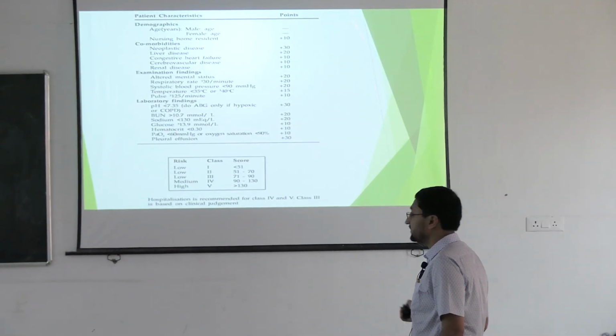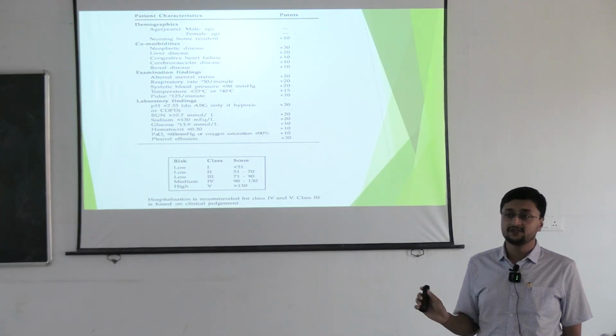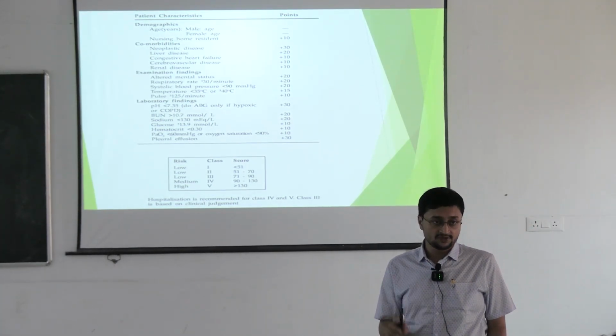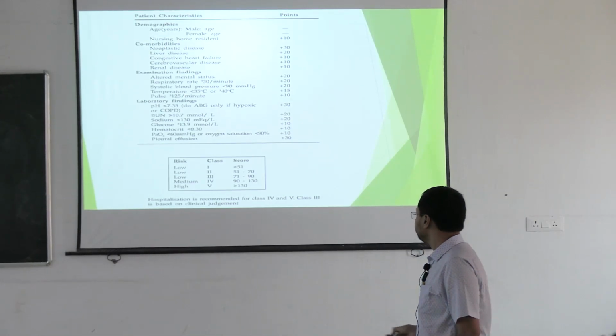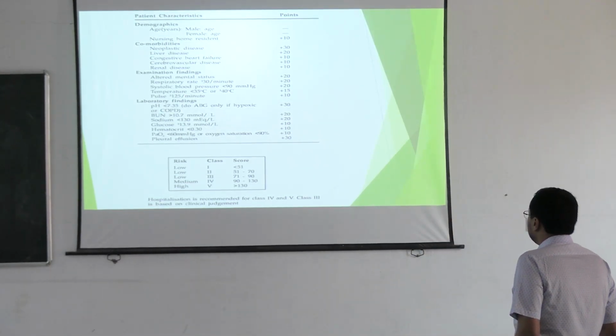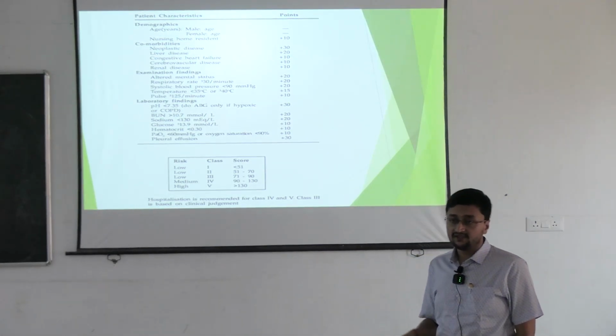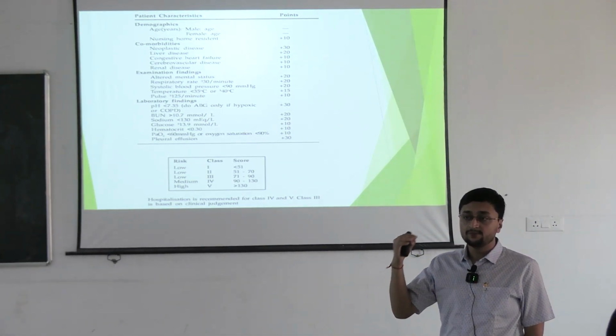So this is another classification. This is very cumbersome, you don't need to remember this. This is called pneumonia severity index, PSI. So if the score is more than 90, then you can call it medium to severe pneumonia.